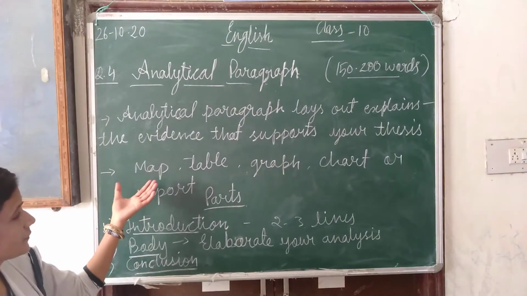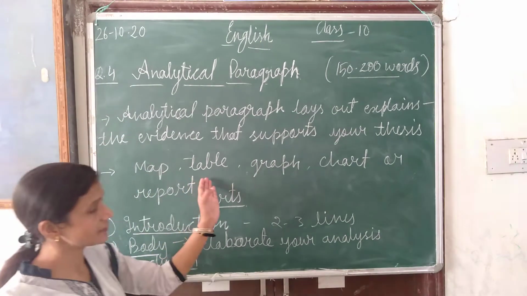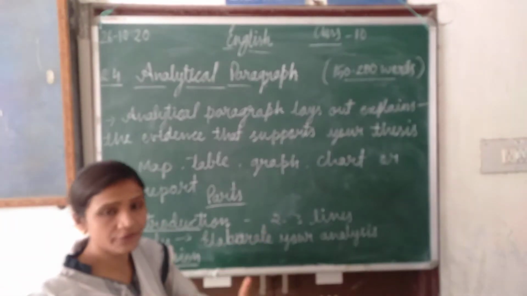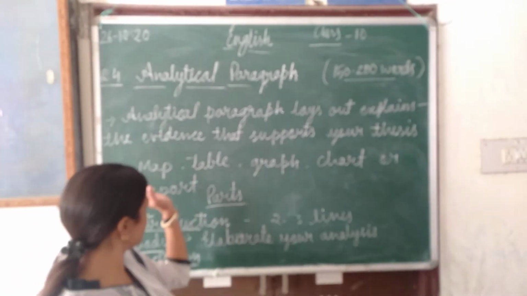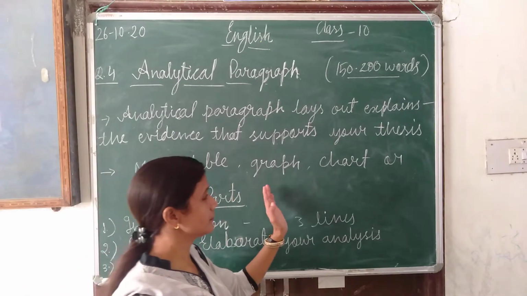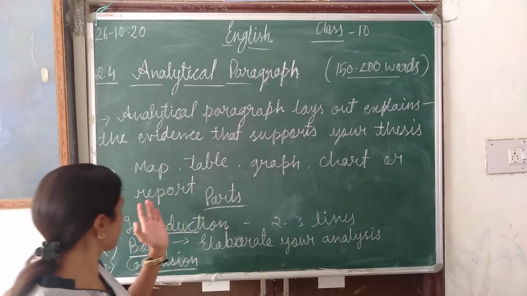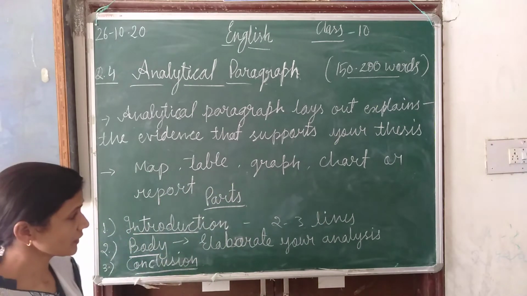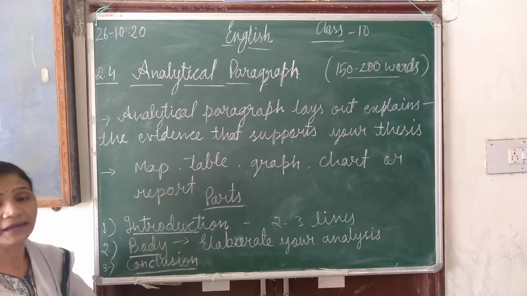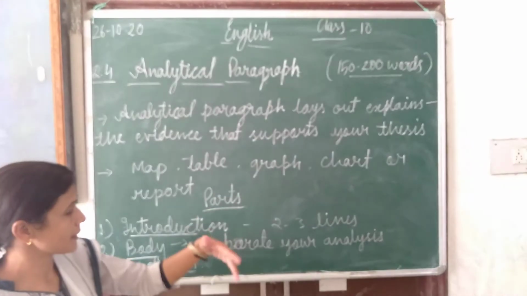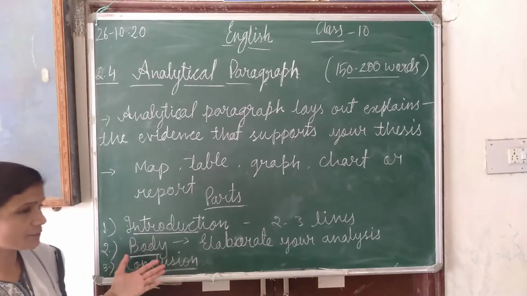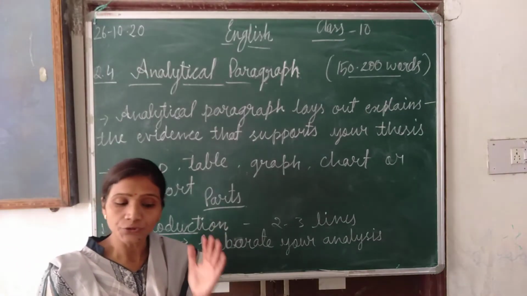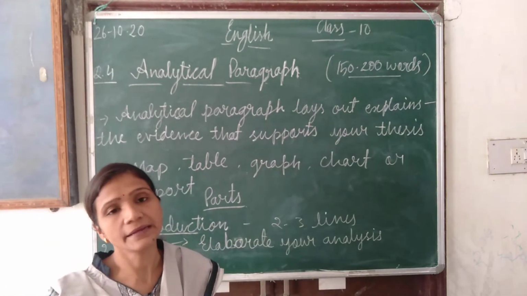Now in this question we will have a map, table or graph. Only one will be given in our question paper. That may be a map, table, graph, chart or report. And now how will we write the analytical paragraph? In the analytical paragraph there will be 3 parts. It means in 3 points we have to divide the analytical paragraph.